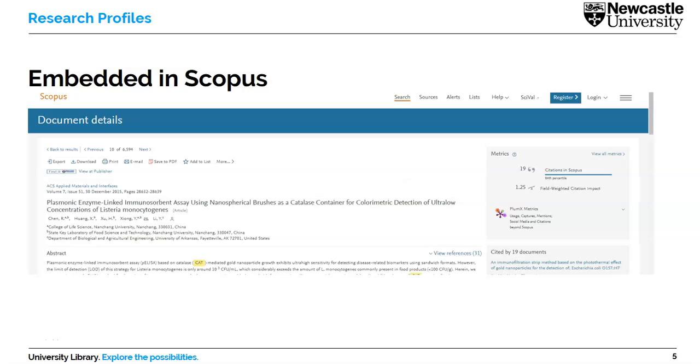And I've got a little screen capture here of a record level, and you can see on the right-hand side you've got those traditional metrics, so citations in Scopus and field-weighted citation, and then you've also got the Plum Analytics icon underneath. And if we click into that, and I'll show you that live in just a second, then we can see the level of detail that you can access from these platforms.